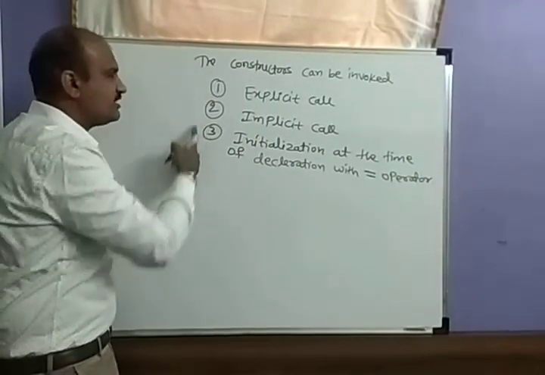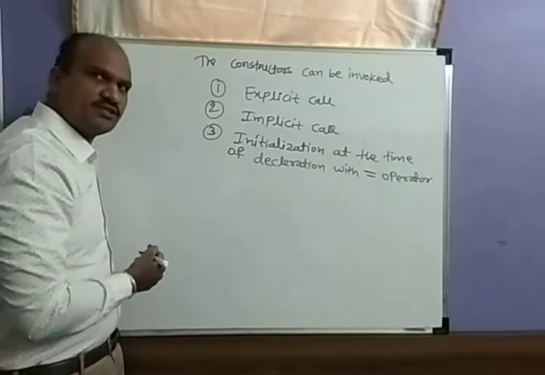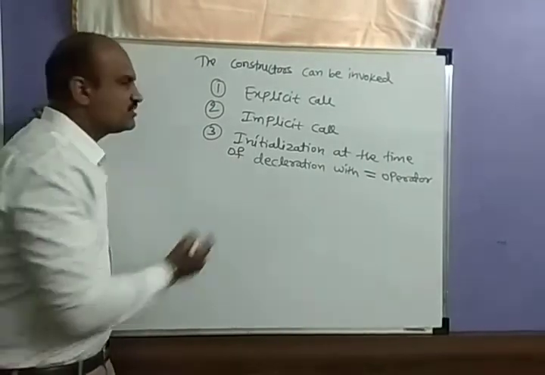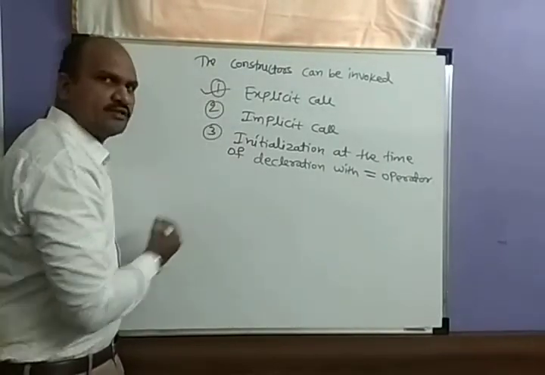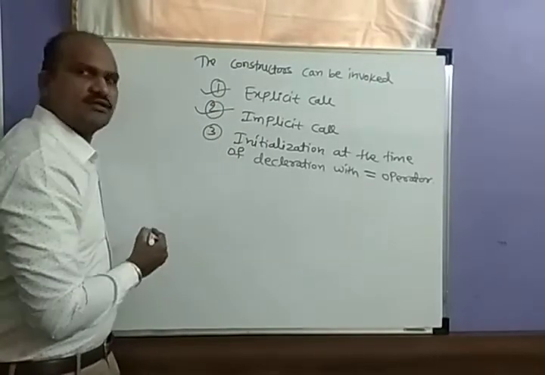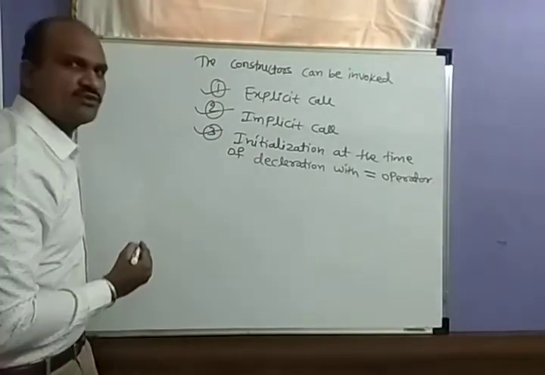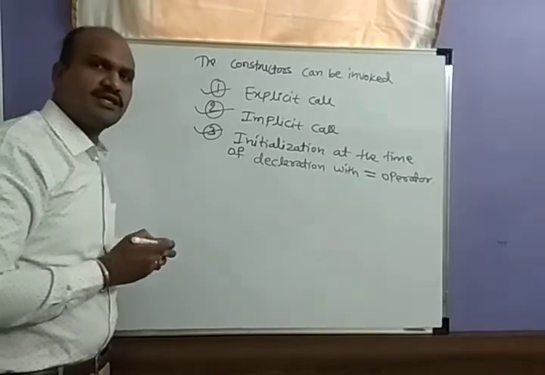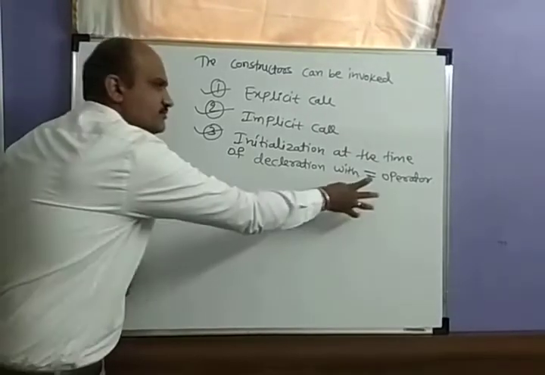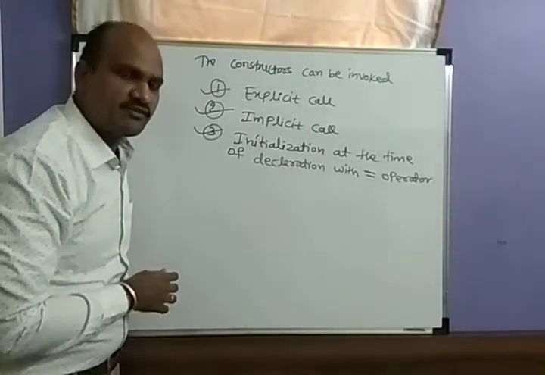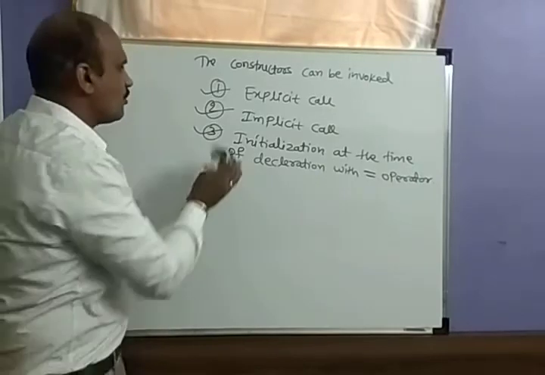So these are the three ways to invoke a parameterized constructor: the explicit call, the implicit call, and initialization at the time of declaration with the assignment operator. We will go one by one.